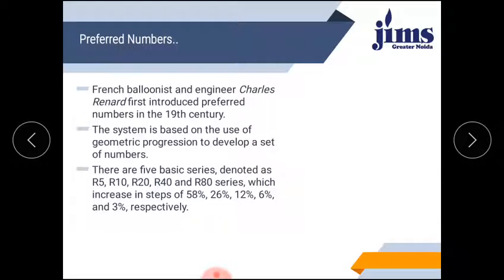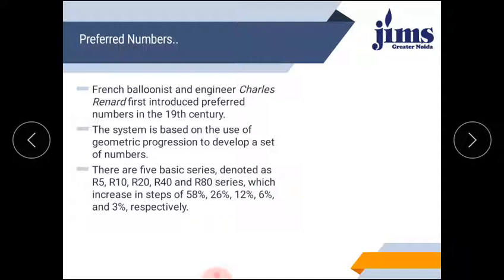If you want to introduce 5 models for a particular range, you can use R5 initially. If your manufacturing capability increases or a customer requires more specific motors or equipment, then you can choose R10. Suppose you want to introduce 20 models, then you can choose R20. If you want to introduce 40 models, you can choose R40. In this way, with the help of this series, you can select and introduce your models of equipment or machines.